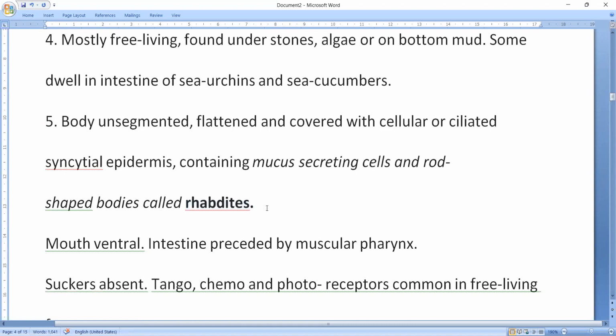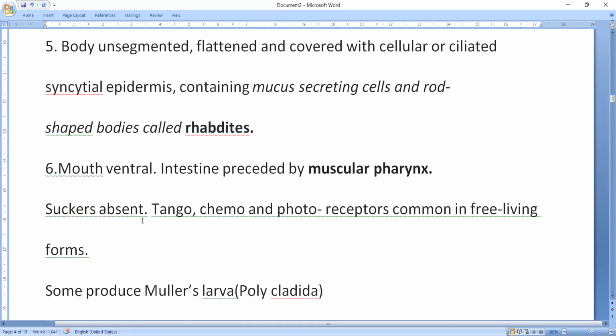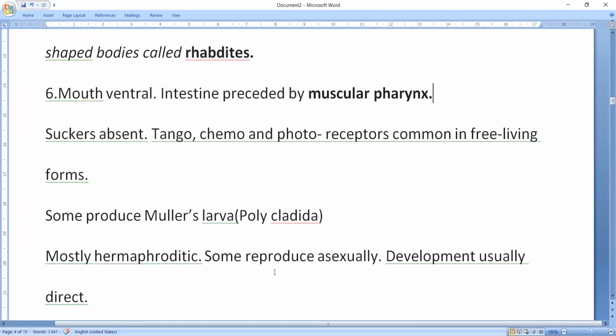Both of them secrete mucus. Mouth is ventral. Intestine is preceded by muscular pharynx. Suckers are absent in these animals. Tango, chemo, photoreceptors are common in free living forms. This is important: some in the family Polycladida produce a special larva called Muller's larva.